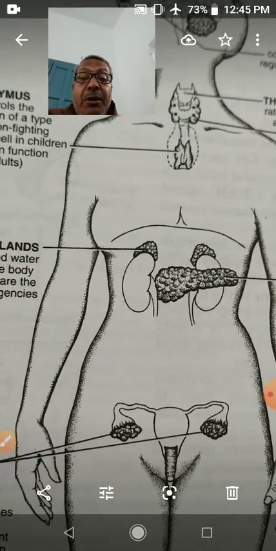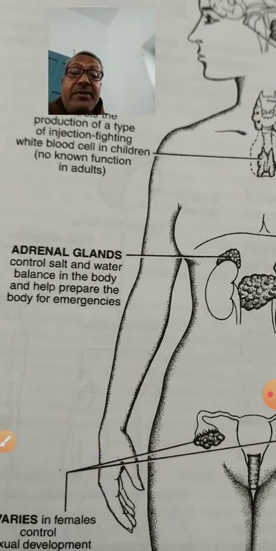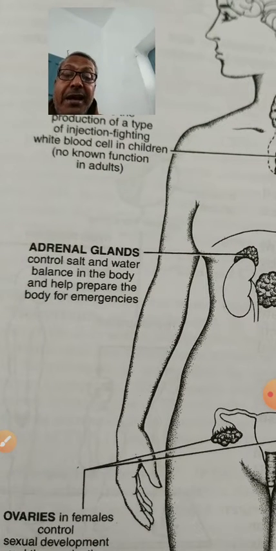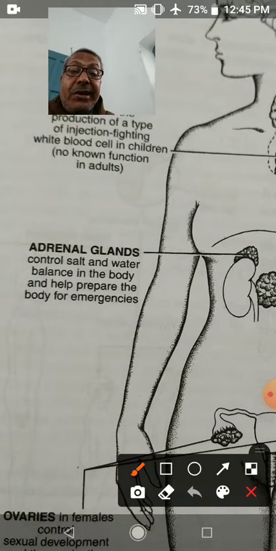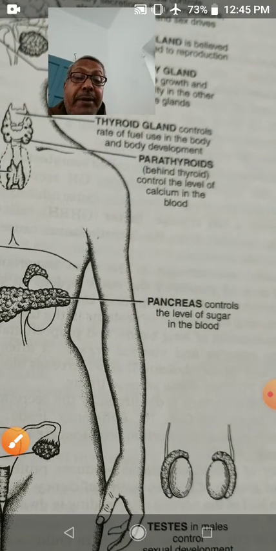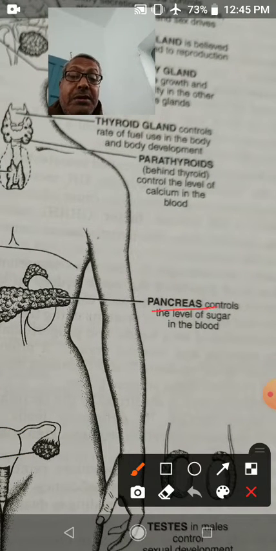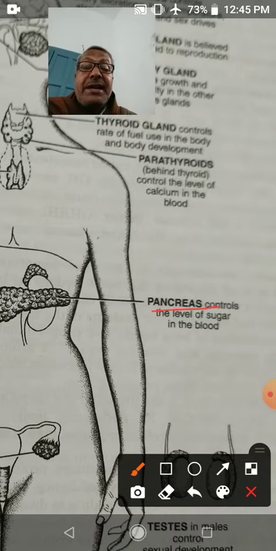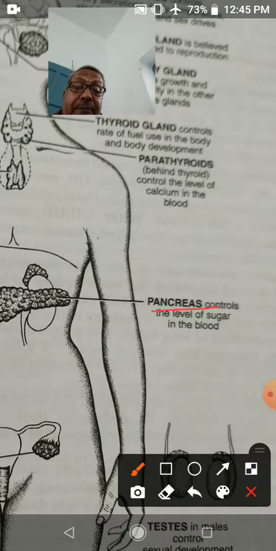The glands which are found in the coelom, first one is the adrenal gland. The adrenal gland lies on the kidney. It controls salt and water balance in the body. It prepares the body for emergency. Next is the pancreas. The pancreas controls the level of sugar in the body. The pancreas secretes hormones, and that hormone controls the level of sugar.